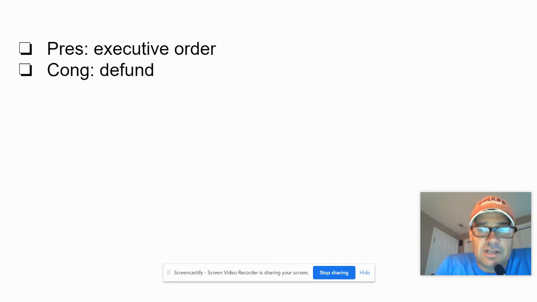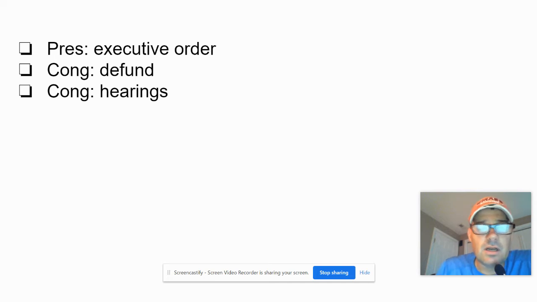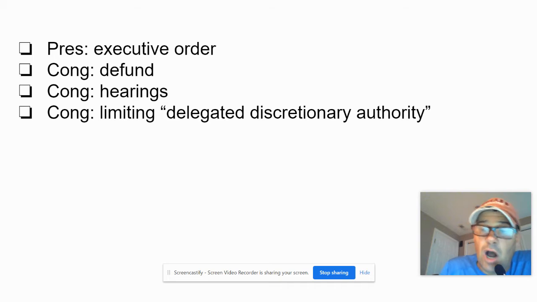Also, a lot of powers that Congress has. Congress could defund a bureaucracy. If a bureaucracy misbehaves, doesn't implement law as intended, theoretically, Congress could defund it. Congress, and this is really common, they hold what we call oversight hearings, and they call in members of the bureaucracy and force them to testify to find out exactly what is going on. This is, of course, a big thing that happened during the Veterans Administration, the VA scandal about veterans dying waiting for health care.